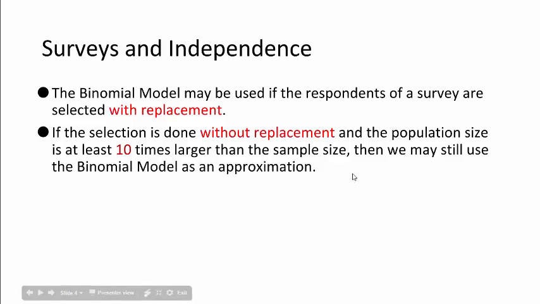If you take a sample size of 50 and you are trying to get some information about enrolled students at TCC, well, our population is approximately 40,000, so 10 times 50 is 500. And so the actual population is 10 times greater than your sample size, so it would be okay to use the binomial model.